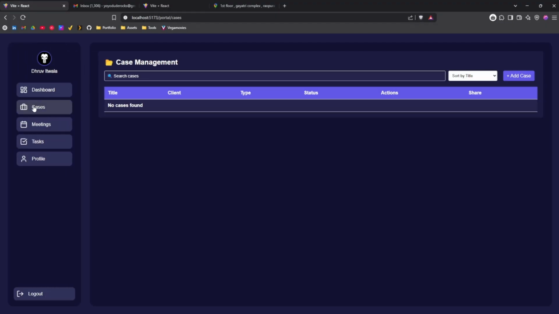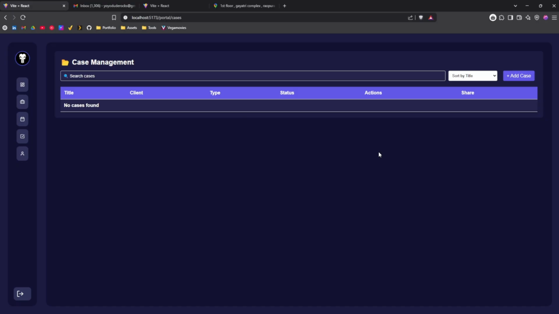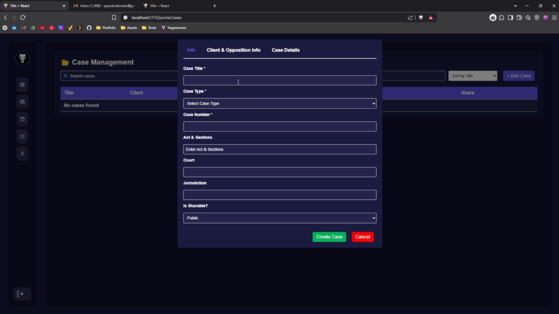Okay, so let's start with our main module, which is our case component. The case component basically handles all the cases and everything. So yeah, let's start. Okay, so this is our case component. The case component is the major component of our product, as it manages all the cases and everything. So yeah, let's create a case.